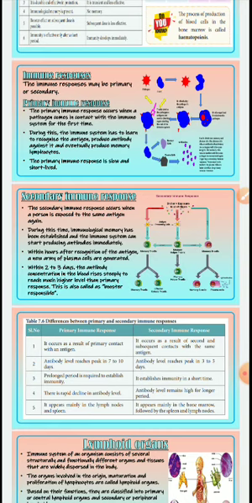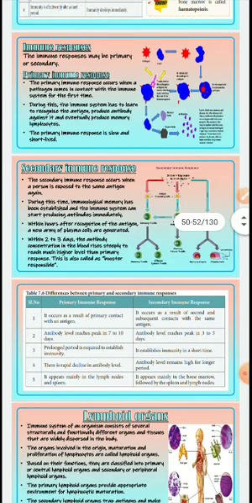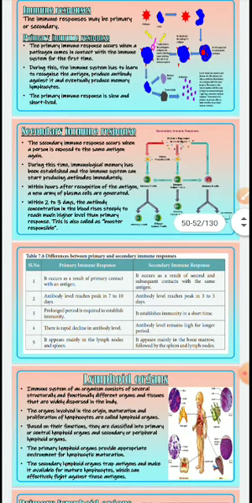Next, during this the immune system has to learn to recognize the antigen, produce antibodies against it, and eventually produce memory lymphocytes. So it will be memorized in our memory, and because of that the antibodies will be remembered. The primary immune response is very slow and short-lived.